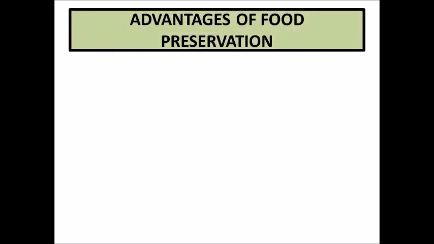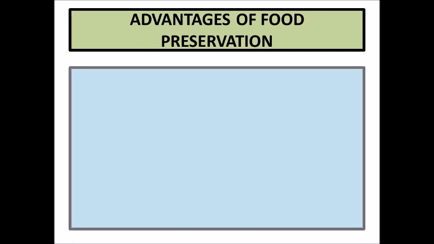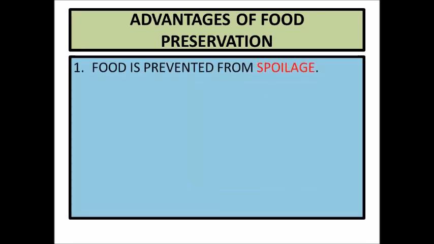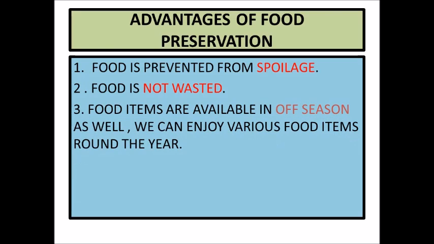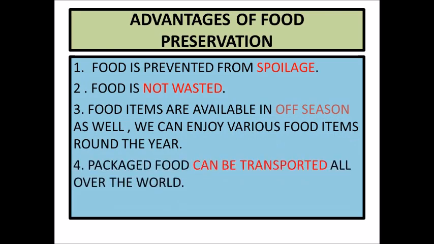Till now, we have read about what food preservation is and how it is done. Now, in the last part of this unit, we will understand the advantages of food preservation. That is, why do we do it and what do we get because of food preservation. Since the human mind is the sharpest on this planet, we have devised so many domestic and commercial methods to preserve our food and make it long lasting. So here we have a few advantages.